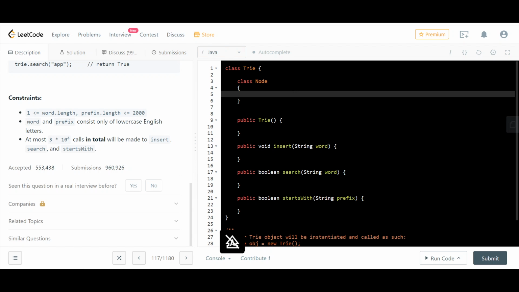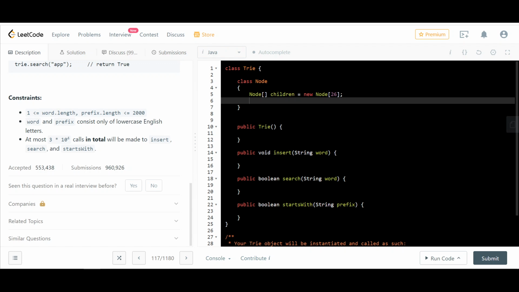So we'll take that as 26. So each node will have an array of children. We can also call it branches, but okay, children is fine. This is of size 26, so an array of 26 nodes, initialized with null. And for each node, we also need another indicator to show whether this is an end of word.